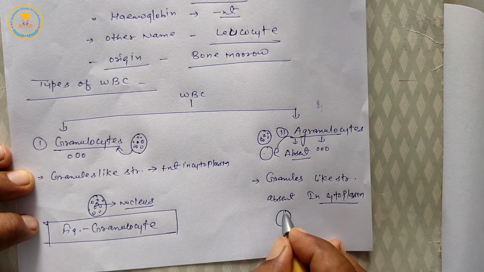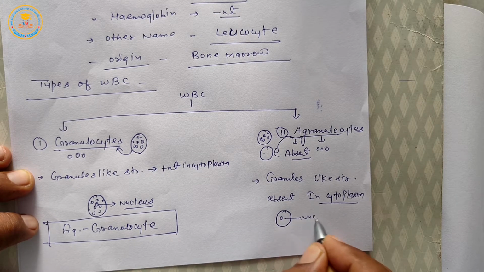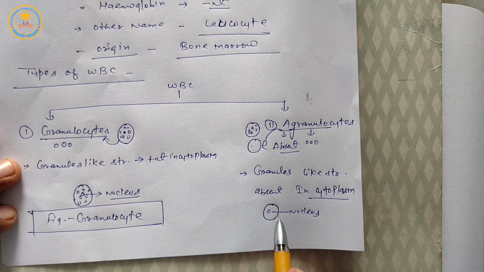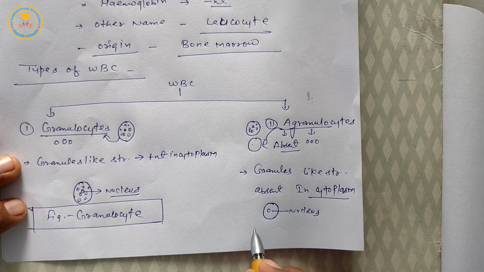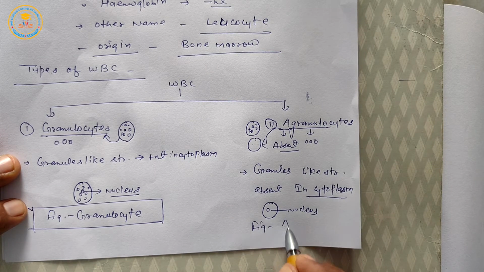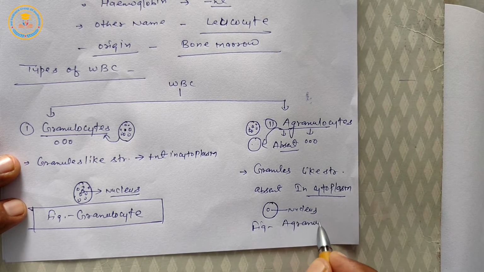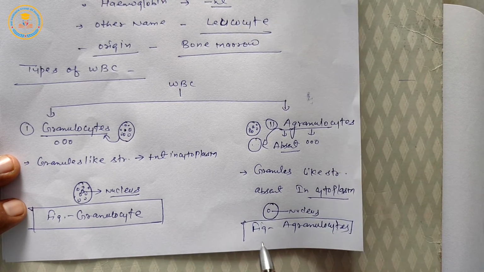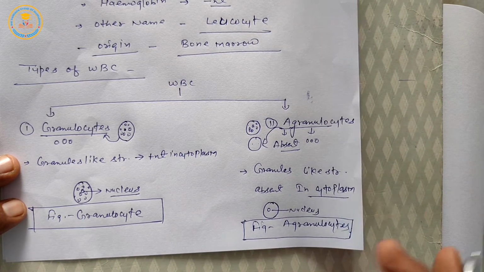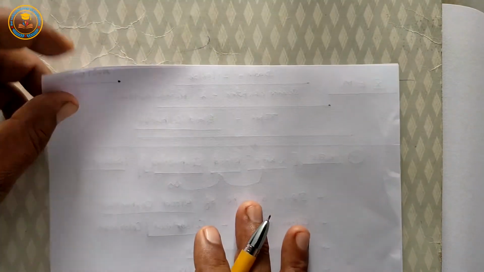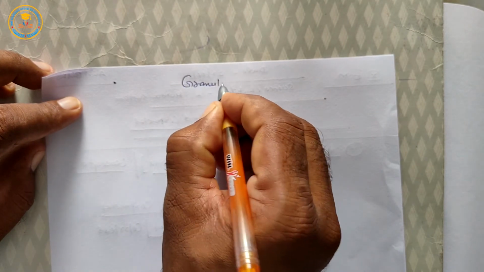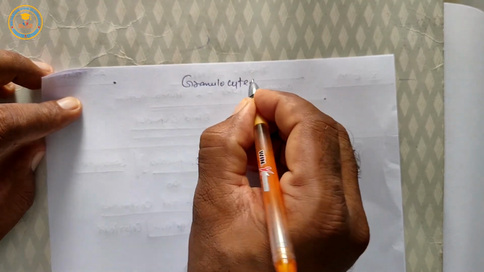Granulocyte WBC are granular. First of all are granulocytes.